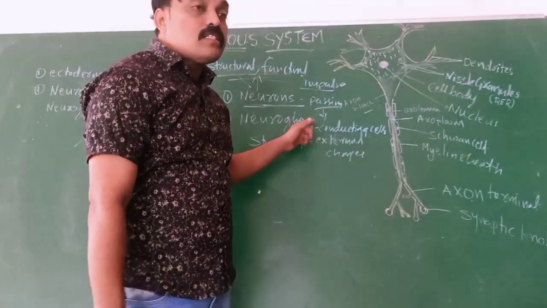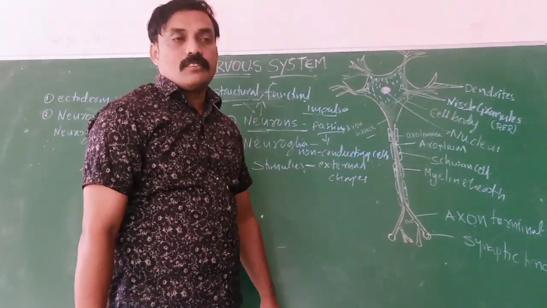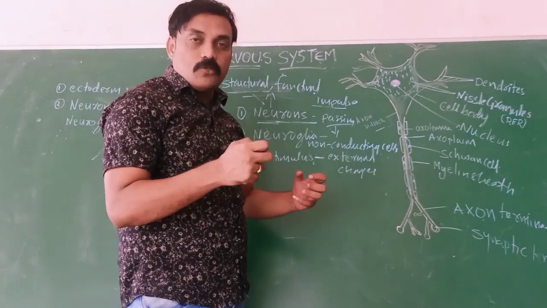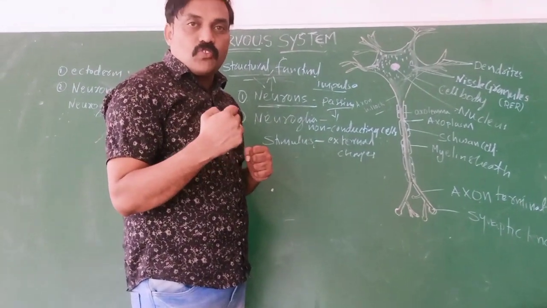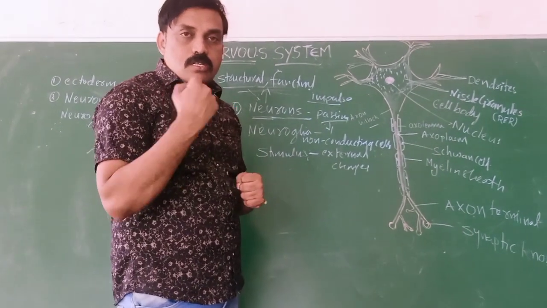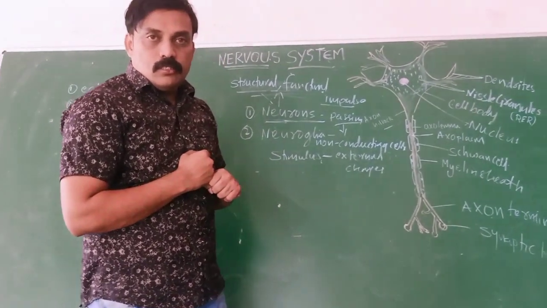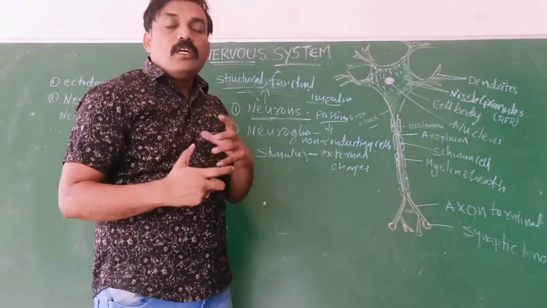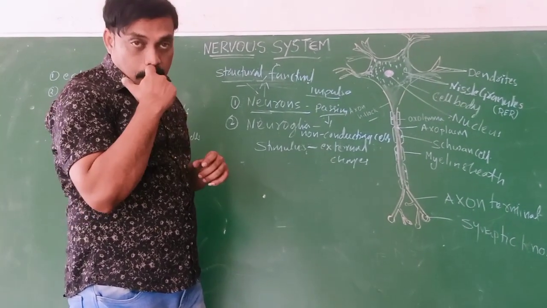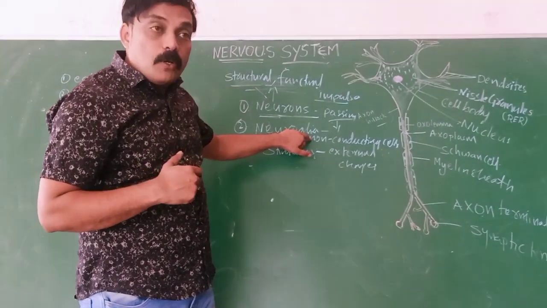But neuroglia is the supporting cell to the neurons. These give support. It connects what? Blood stream to neurons. Okay, so that it is a what? It is a supporting cell. What are the neuroglia? Supporting cells.